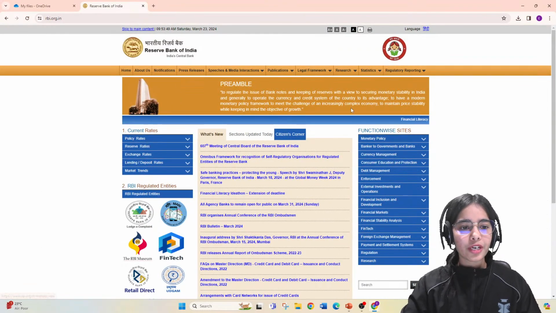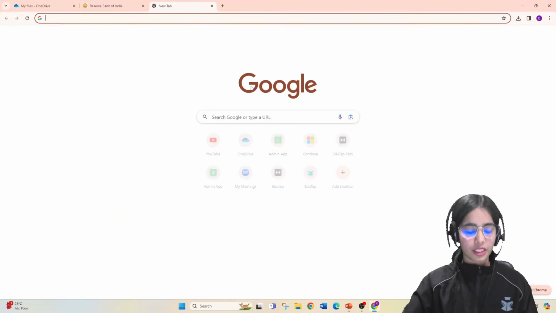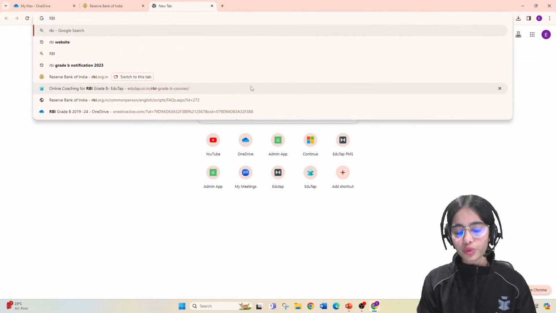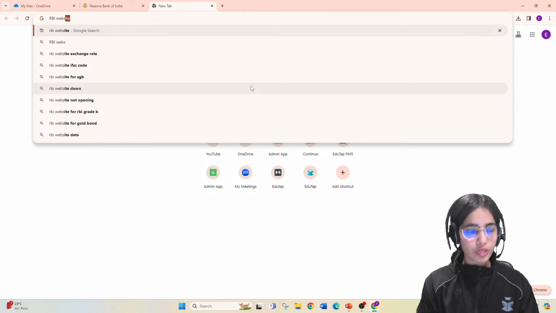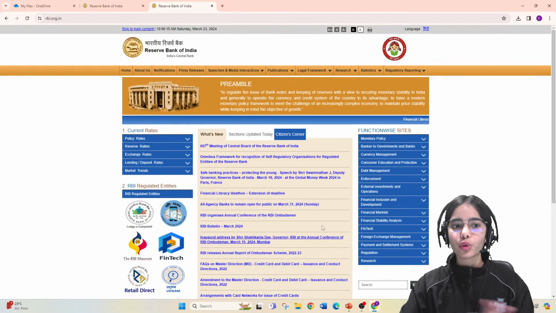So this is the RBI website. Whenever you go to the RBI website, you just have to type. Let me show you, first of all for the new students, how you have to go to the RBI website. So this is how you can go. Just type RBI website, click on this RBI, and you will go to the home page of RBI.